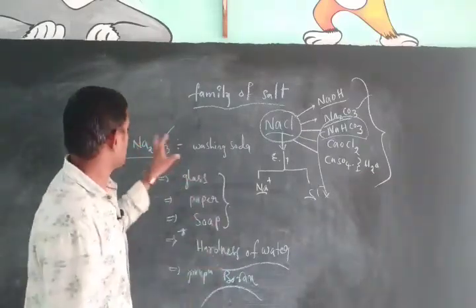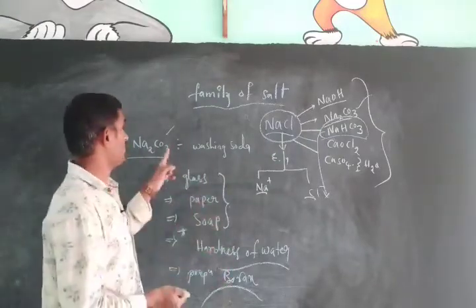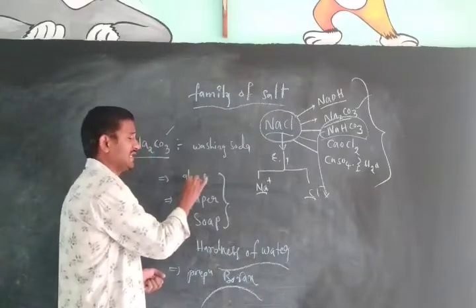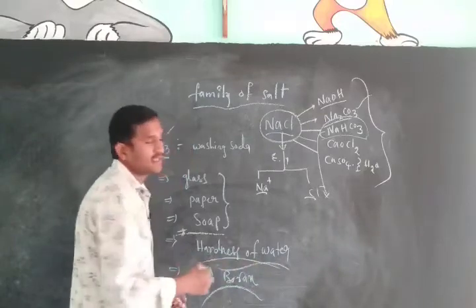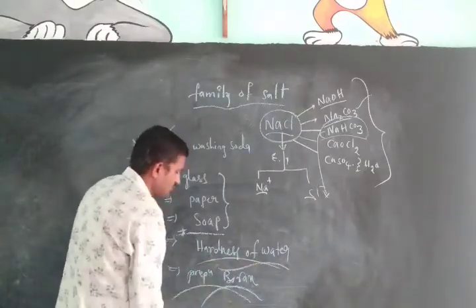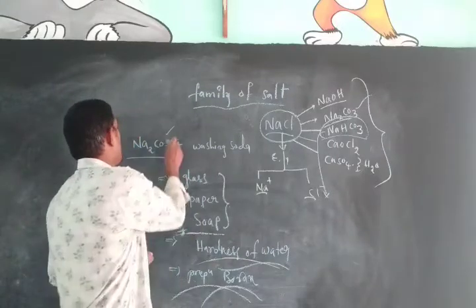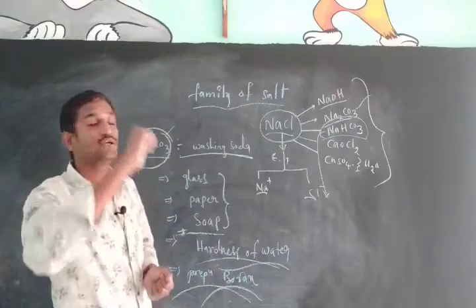What are the applications of sodium carbonate? Otherwise, what are the uses of sodium carbonate in our everyday life? We are using it in glass, paper, and soap industries, to remove the hardness of water, and in the preparation of borax compounds only. Yes, these are the applications of sodium carbonate, which is also called washing soda.